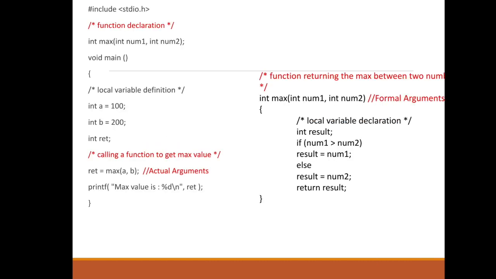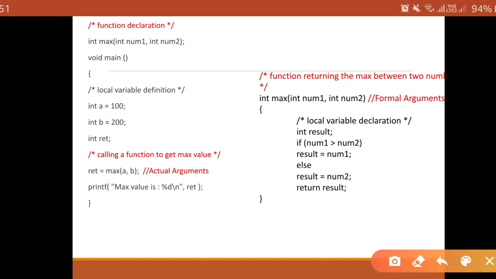So consider this example. Right now just forget about all the other stuff. Identify function calling, actual argument, formal argument, function declaration, and function definition. Program execution starts from main. Here this is your function calling, in which we have passed two arguments a and b of type integer. Then we have declared a function. What does the function declaration contain? Return type. Yes, the function will return some value, so return type integer.